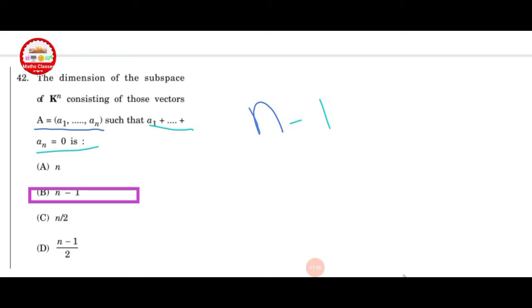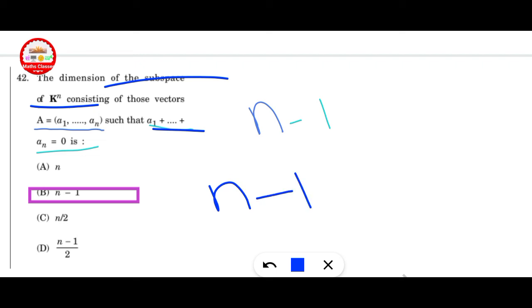Next question, the dimension of the subspace of K raised to n consisting of those vectors a1 to an such that a1 plus a2 plus up to an equals 0. Here trace equals 0 is the condition, so n minus the number of linearly independent conditions. Here the number of linearly independent conditions is 1, so n minus 1. Option B is correct.